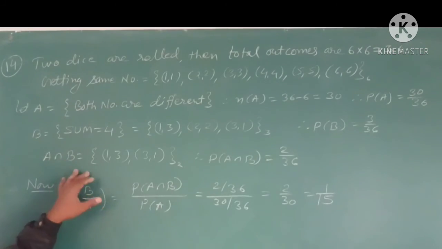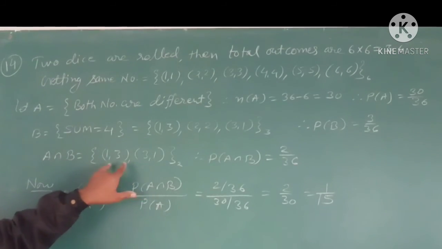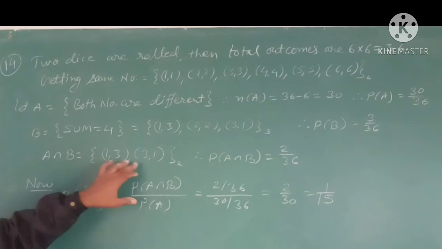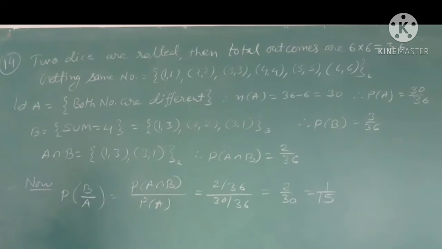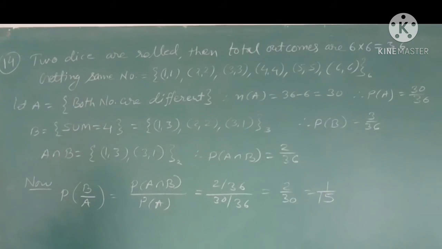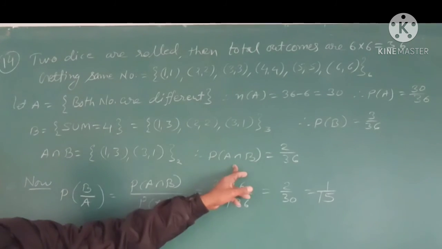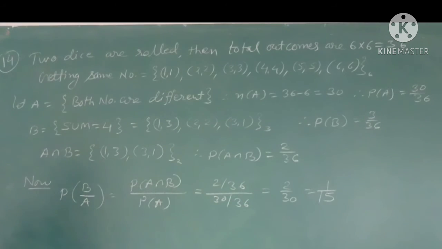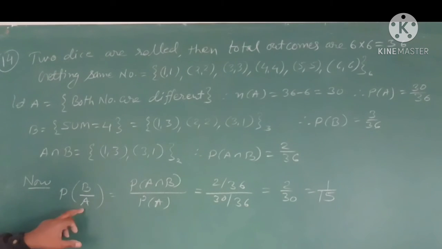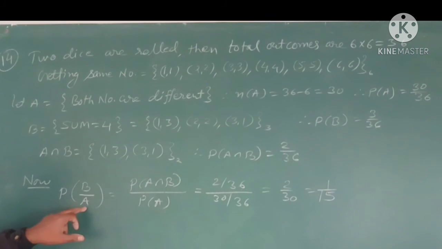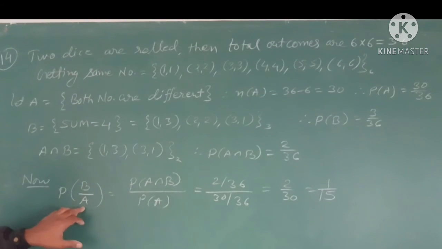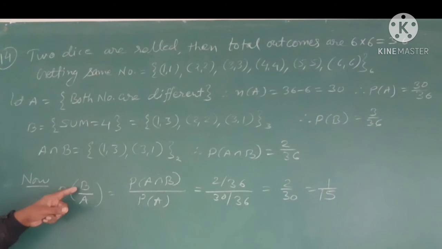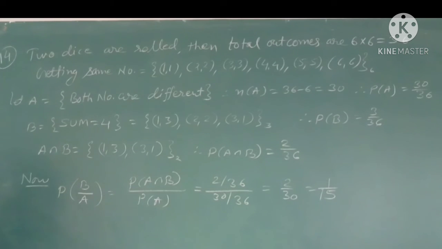And the intersection is only 1 3 and 3 1. This is the sum that is 4 and both numbers are different. So 1 3 and 3 1 are different, 2 2 is the same. So its probability is 2 by 36. Now since event A is already given, both numbers are different, and we want to find the probability of B, it means sum is 4.